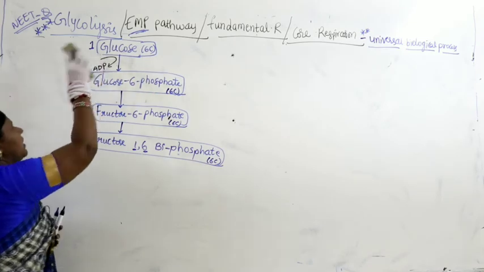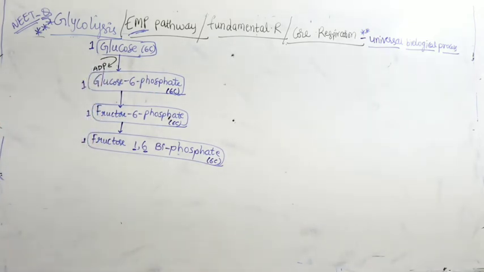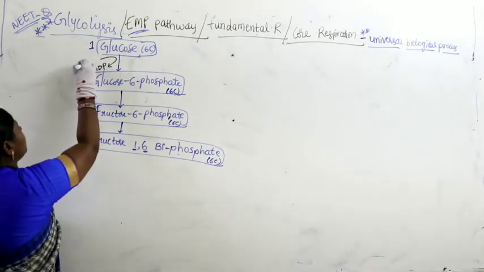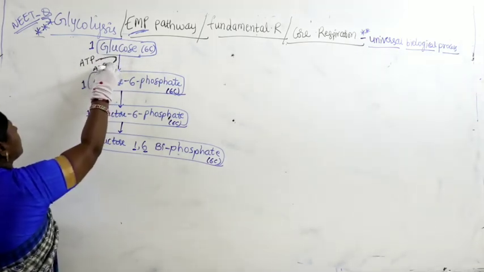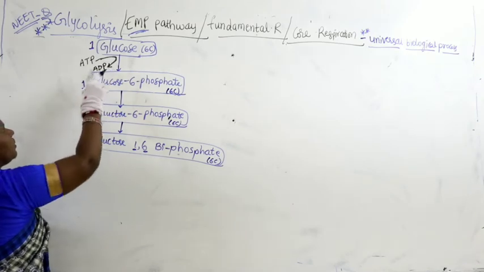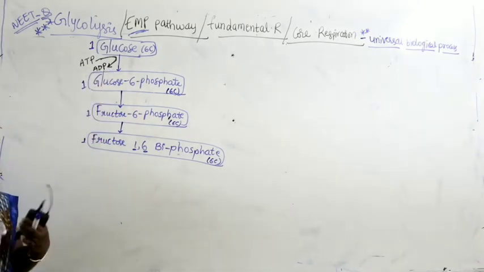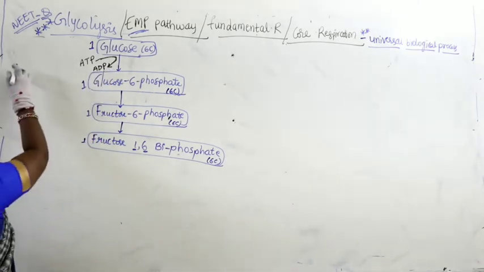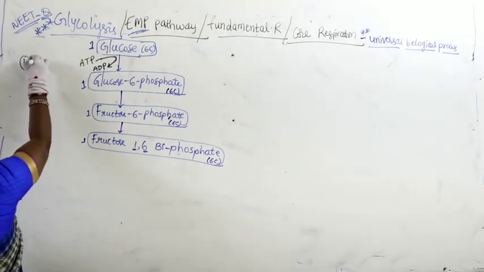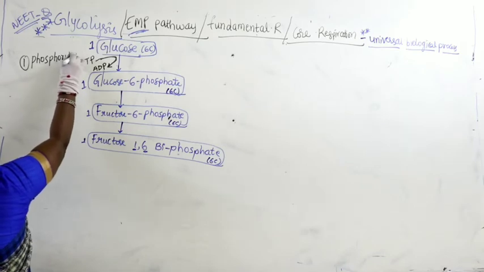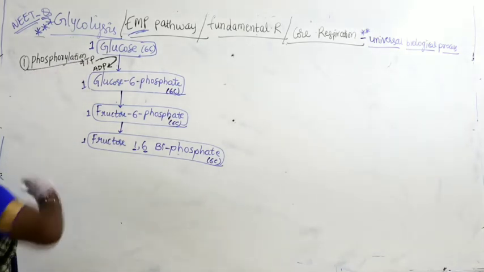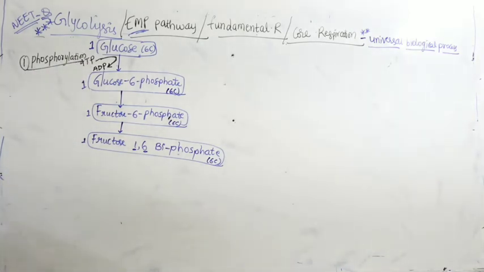A phosphorus is being utilized. One molecule of ATP is consumed and there is a formation of ADP. Phosphorus is utilized. So what is the name of the reaction? I am writing the name of the reaction as phosphorylation. Name of the reaction is phosphorylation.